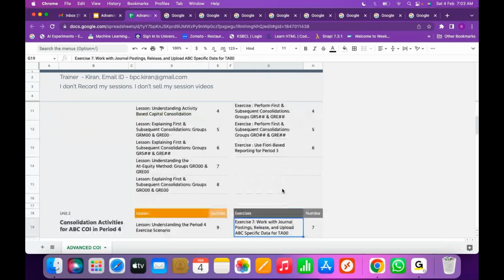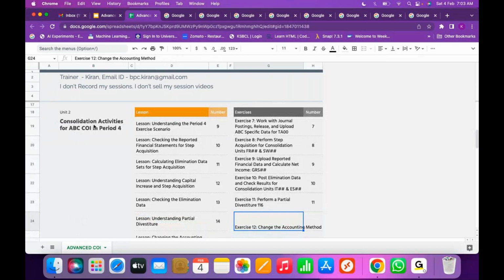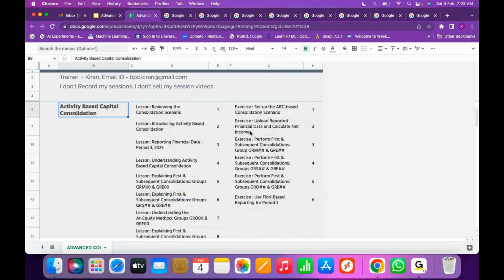In this example, as per the document, we have taken period 3, 2025 as my first consolidation period. Any period you can take as your first consolidation period; you have to maintain your structure accordingly.